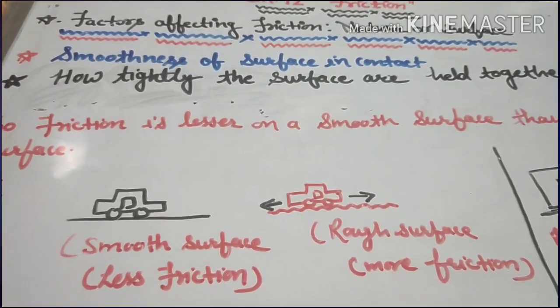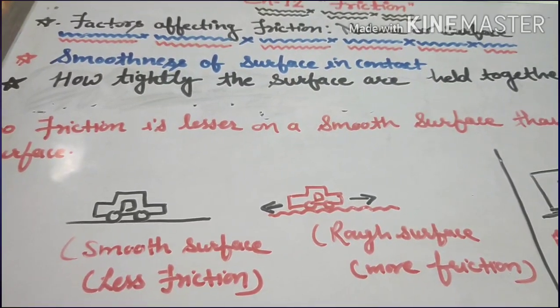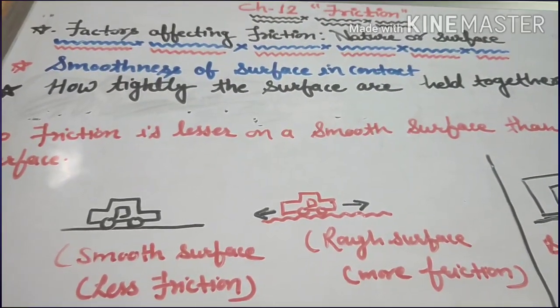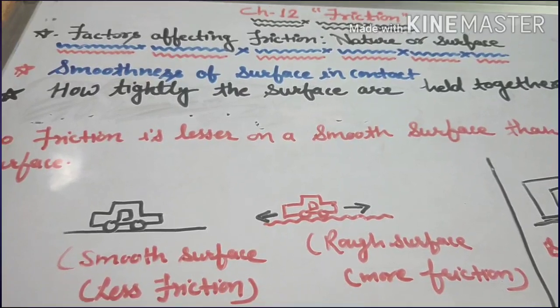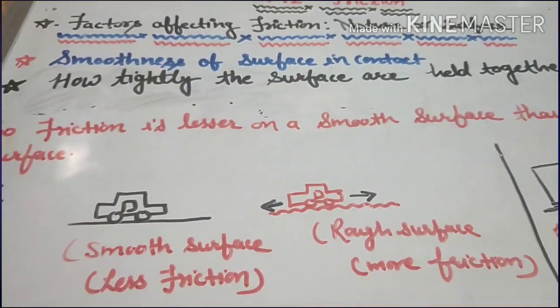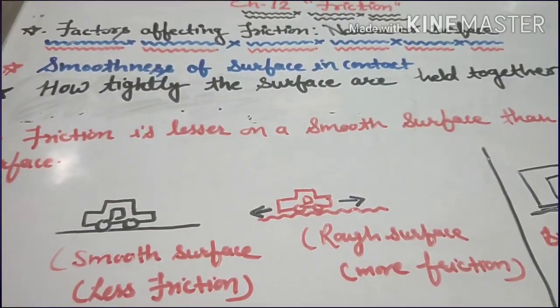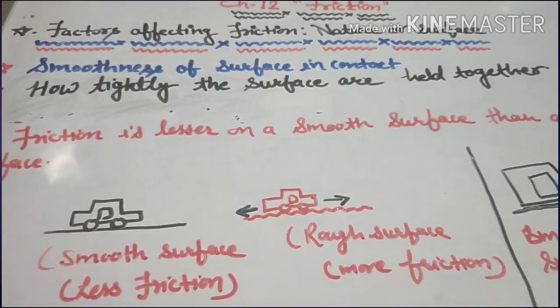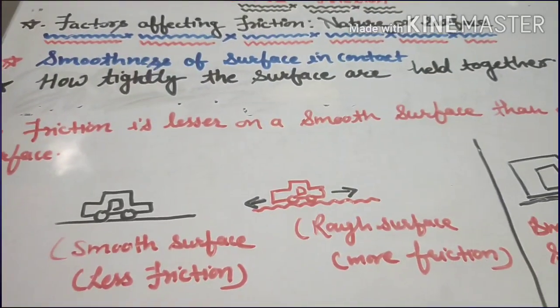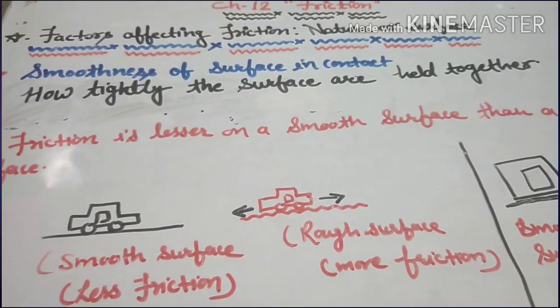Okay, if you consider a smooth surface, that surface will have less friction. If a surface is smooth, the friction will be less, and if the surface is rough, the force of friction will be more.